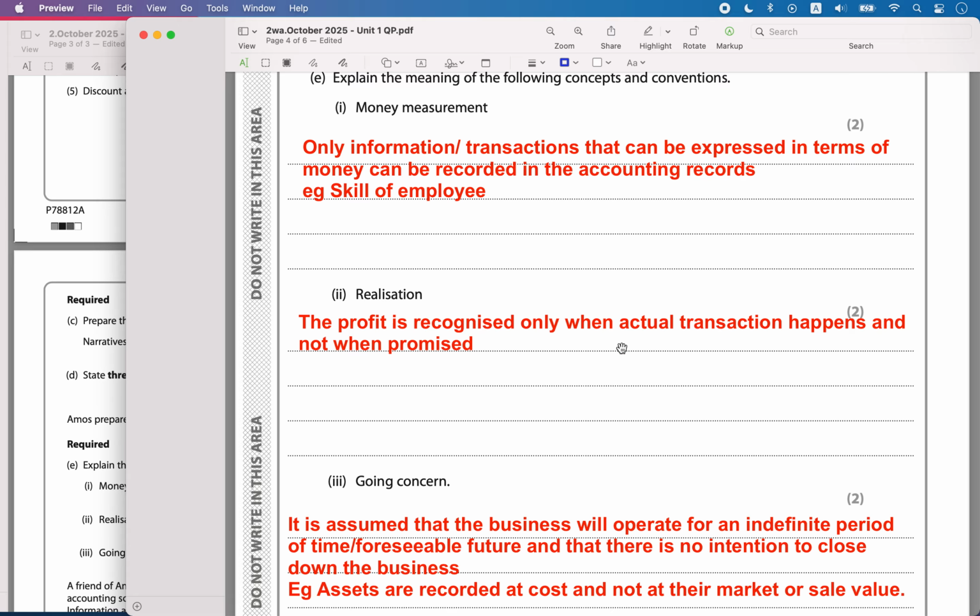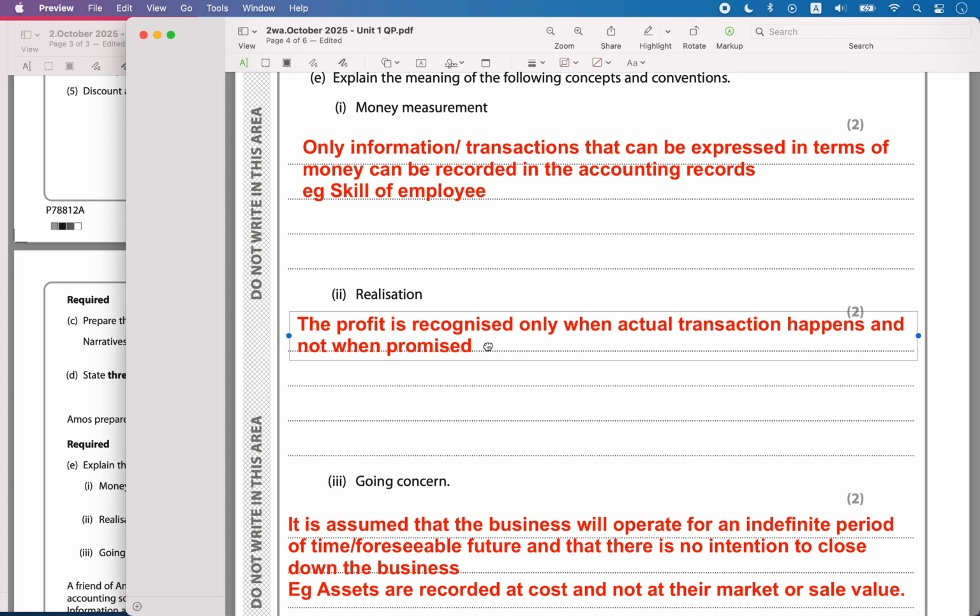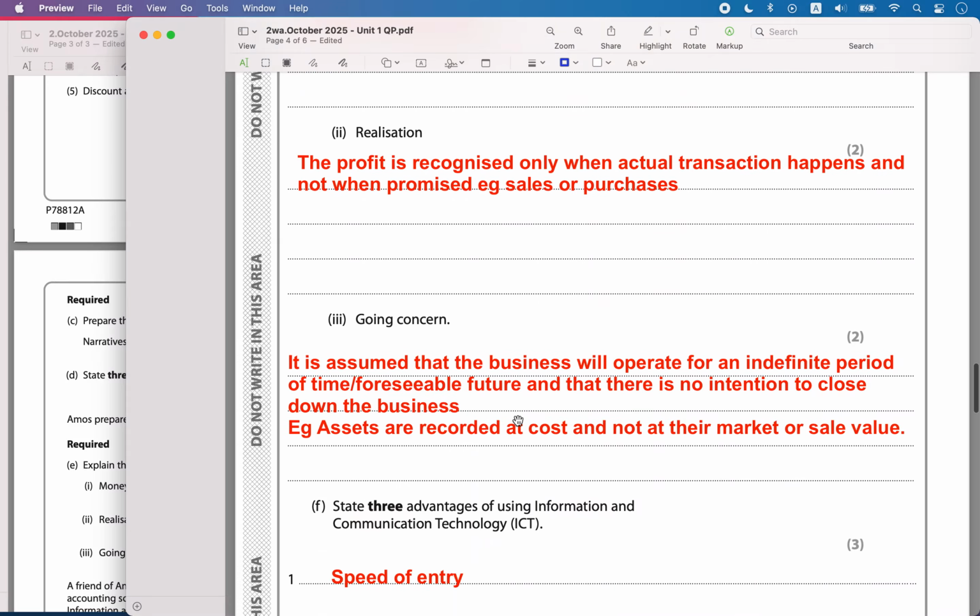The realization concept states that profit is recognized only when an actual transaction happens and not when promised. If a buyer or a supplier promises to deliver to the business but it has not happened, you should not record it. Only when the actual transaction of sales or purchases happens will you record it.